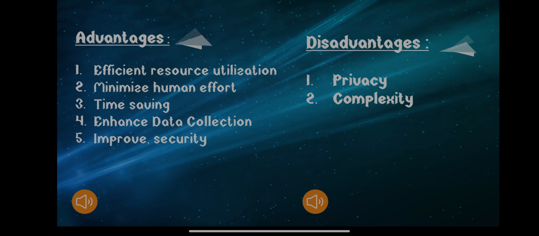Now let's see the disadvantages of IoT. First is privacy. Even without the active participation of the user, the IoT system provides substantial personal data in maximum detail.